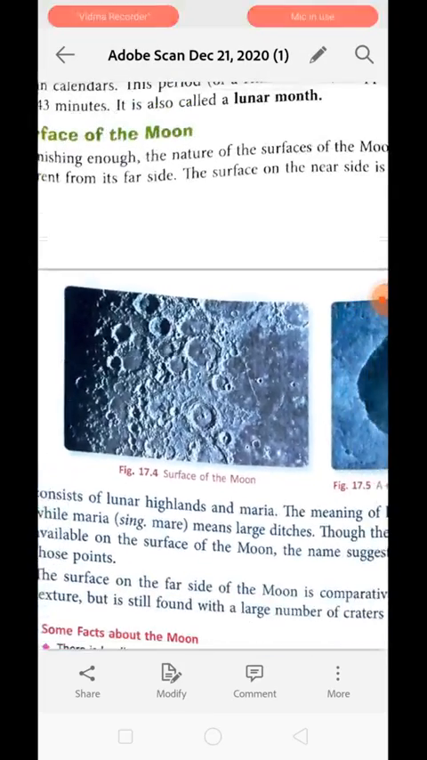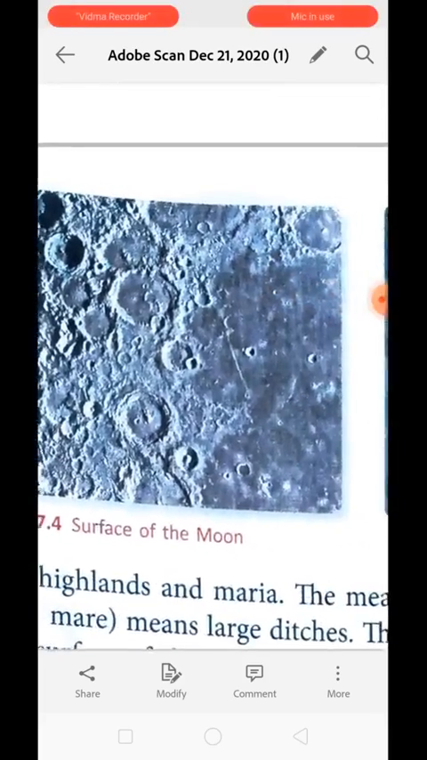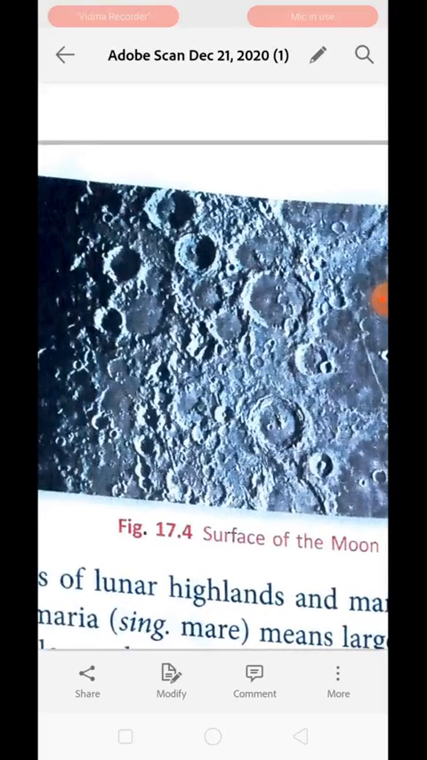The moon actually looks very pretty, very beautiful. Sometimes we compare beauty with the moon's appearance, but if you see the surface of the moon, you will see lots of spots over there. The nature of the surface of the moon on its near side is entirely different from its far side. The near side is the side which faces the earth, and the far side is the side of the moon which is behind the near side.